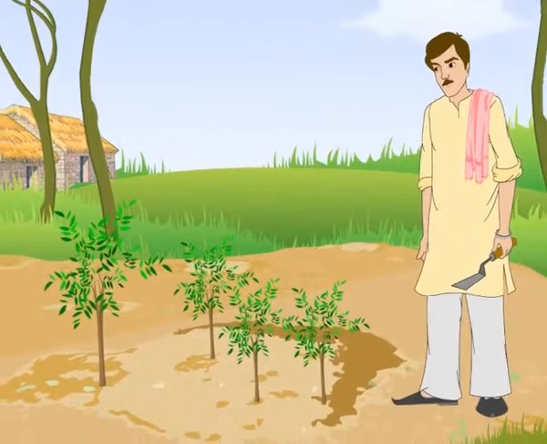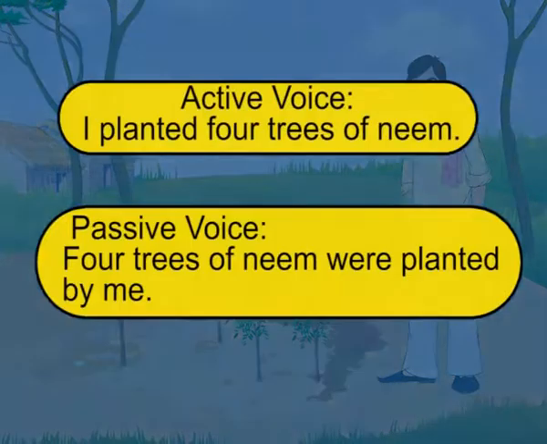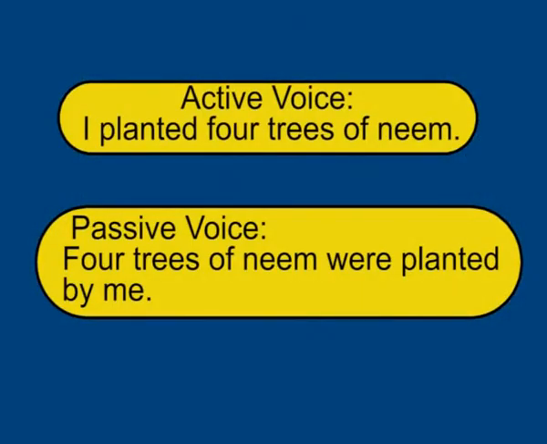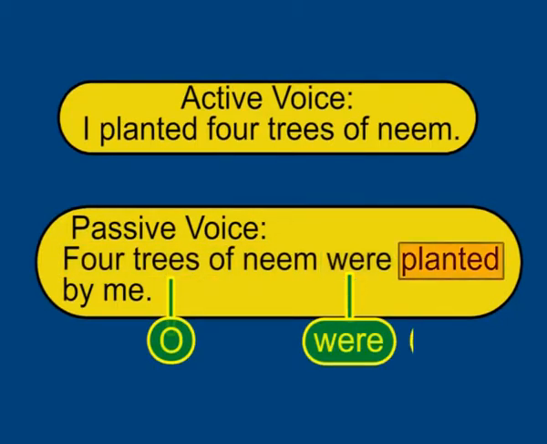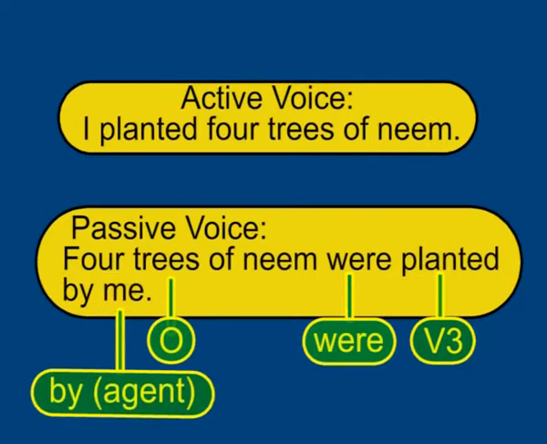Now you can easily write the passive voice of the given sentence. ਹੁਣ ਤੁਸੀਂ ਦਿੱਤੇ ਗਏ ਵਾਕ ਲਈ ਬੜੀ ਆਸਾਨੀ ਨਾਲ passive voice ਲਿਖ ਸਕਦੇ ਹੋ. Passive voice. 4 trees of neem were planted by me. Object plus were plus third form of the verb plus by agent.